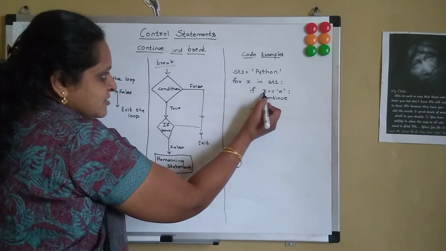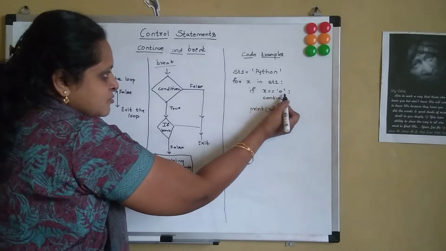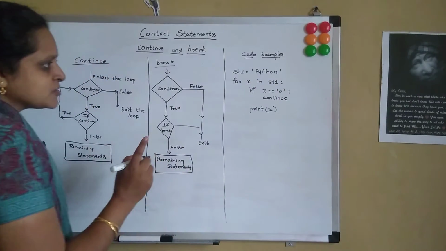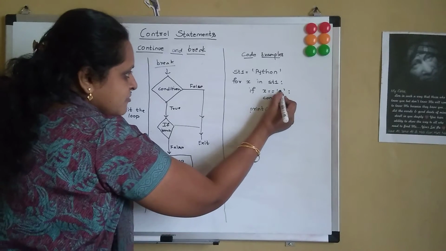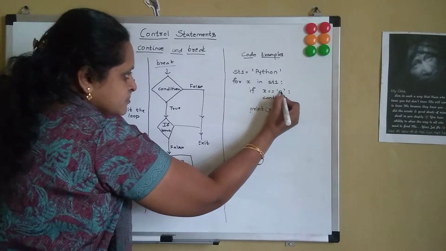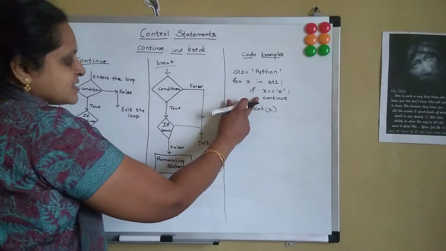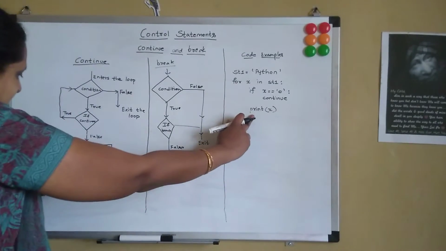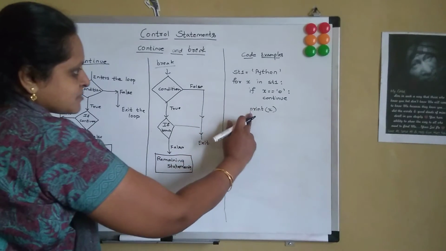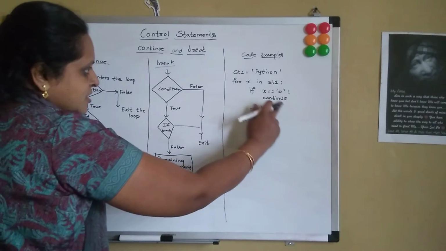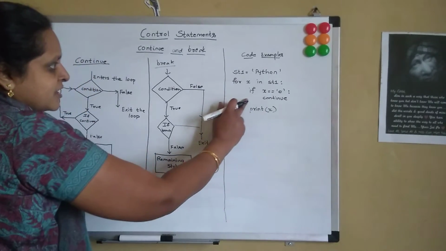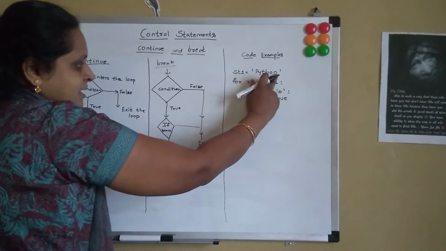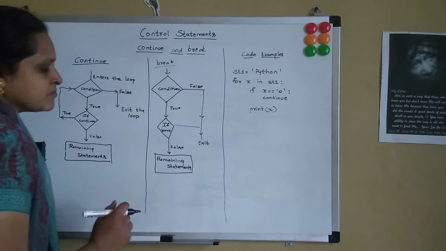Now if the character value becomes equal to o, that is x becomes equal to o, not 0, it is an o. If it becomes equal to o, then I say continue. So it does not perform the remaining statement. What is the remaining statement? Print x. So it does not perform this statement. It will go to the next iteration. That is when x takes the value n.